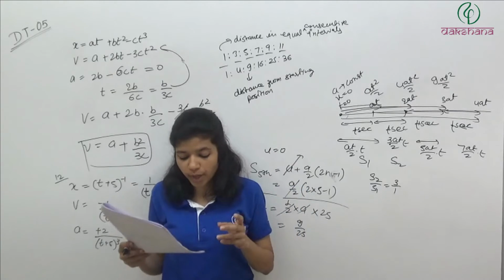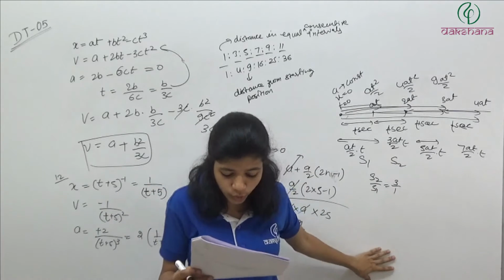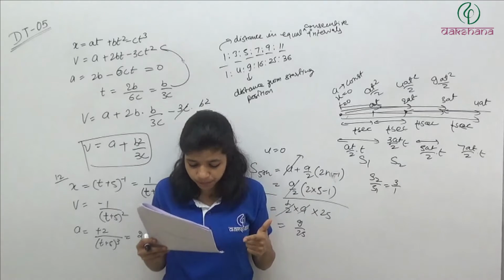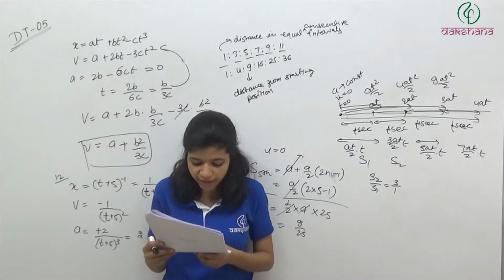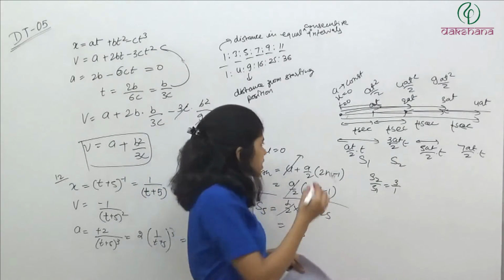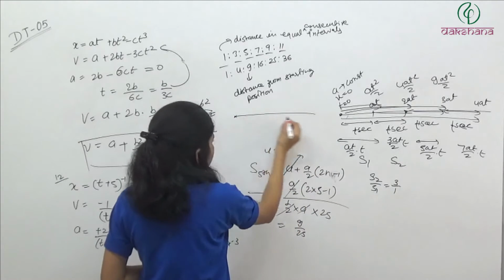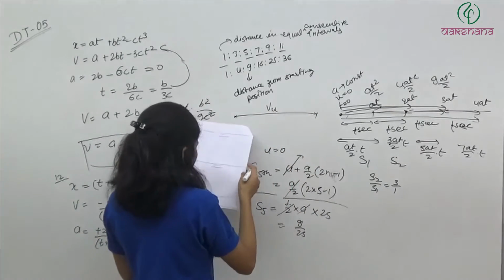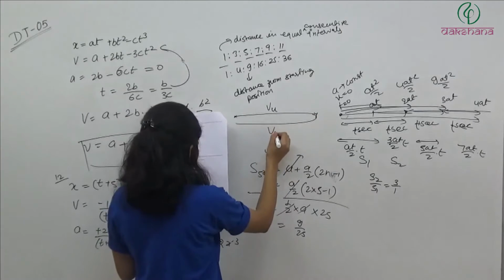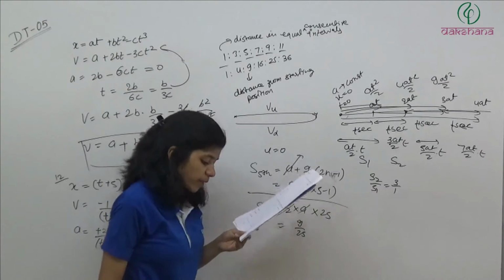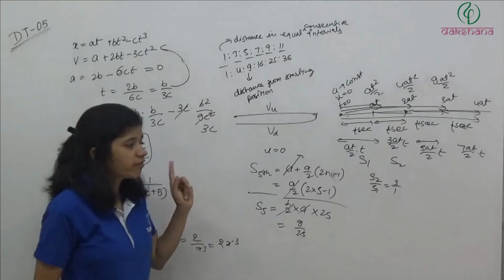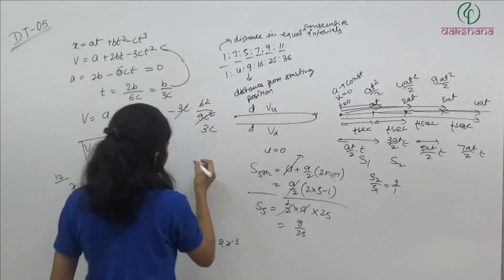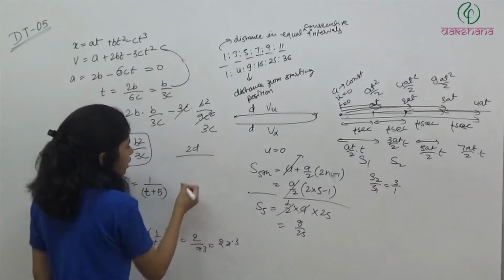Question number 15. A car moves from x to y with speed vu and returns from y with uniform speed vd. So basically it is going from x to y with vu, and it is coming back with vd. The average speed of this round trip is. Average speed we have to find out. Average speed निकालनी है. So if this distance is d, this is also d. So total distance is 2d divided by total time.